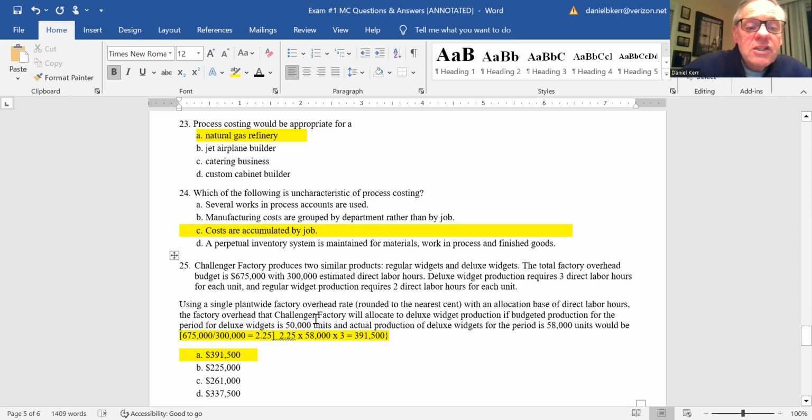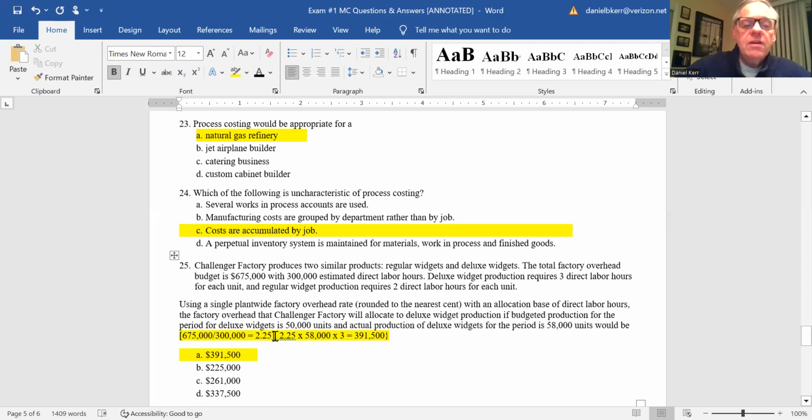The question is, using the single plant-wide overhead rate rounded to the nearest cent, with an allocation base of direct labor hours, what factory overhead would Challenger allocate to deluxe widgets if budgeted production for the period is 58,000 units? Deluxe widget production requires 3 direct labor hours.